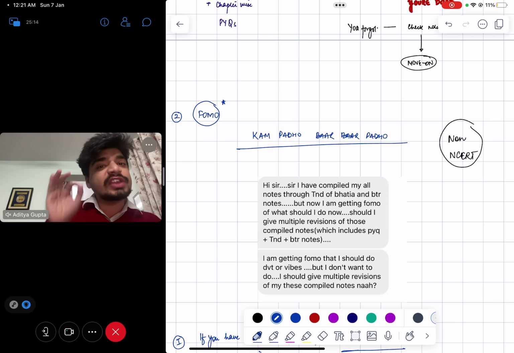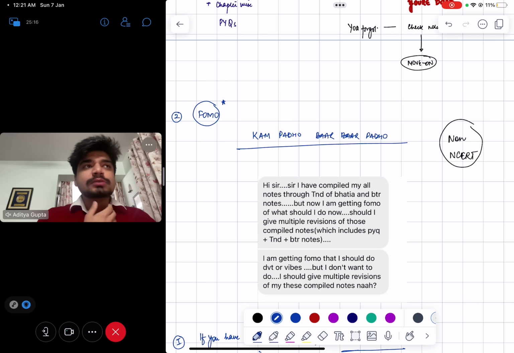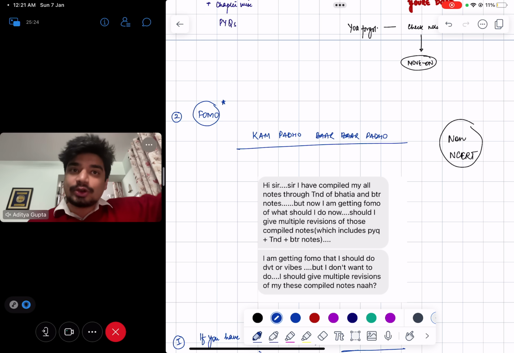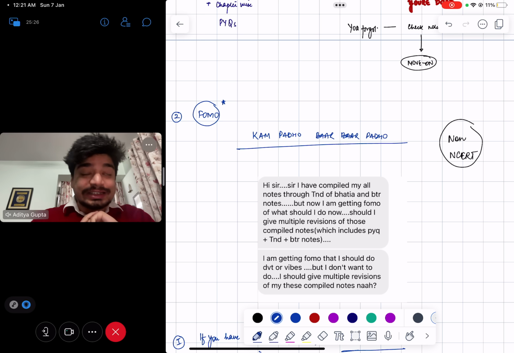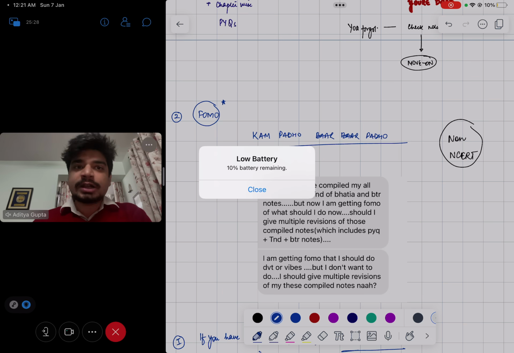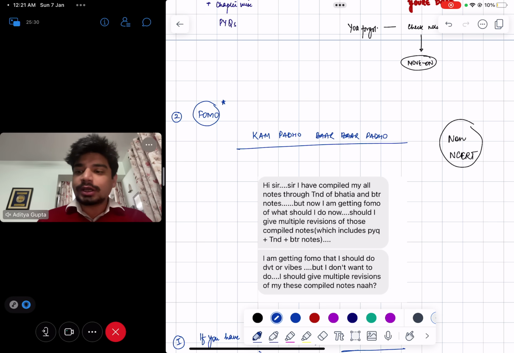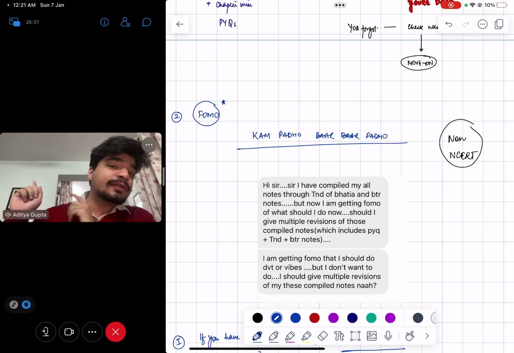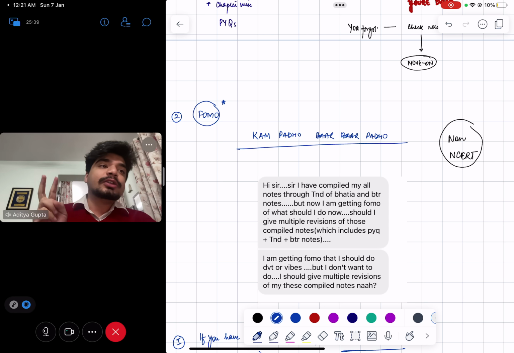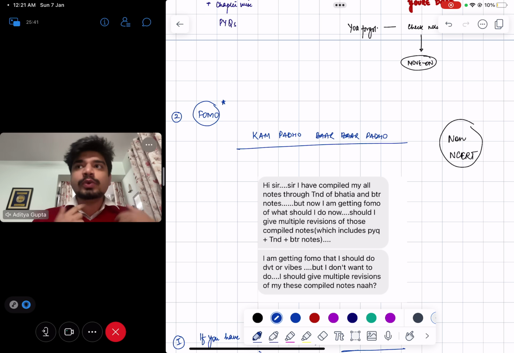Alright. This FOMO is going to affect a lot of students right now, and coaching institutes capitalize on that. That's perfectly fine. For some people it might be beneficial, if you have not read anything, frankly, or you're literally bad at revision. But in her particular case, in this message which I actually got, she already had a concise set of notes. Why should she need to do DVT or Vibes at this point of time? This FOMO is going to affect every aspirant. Similarly, for NEET UG aspirants, you will get FOMO that I've mastered my NCERT, let's say.